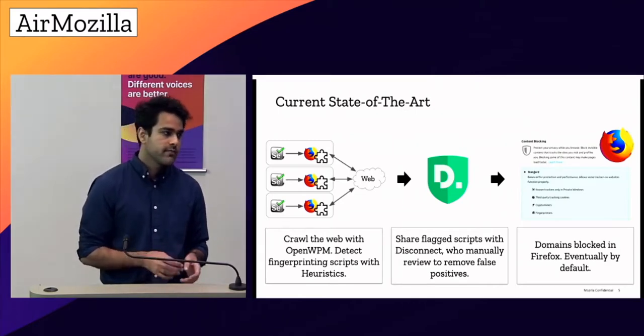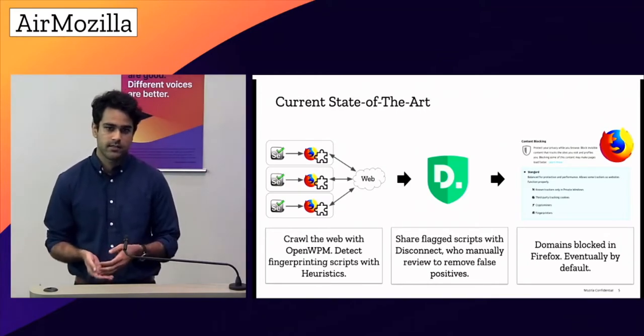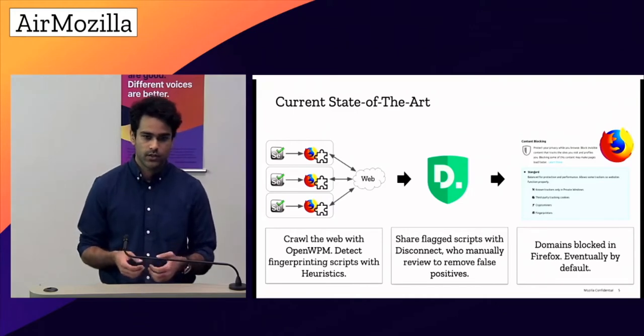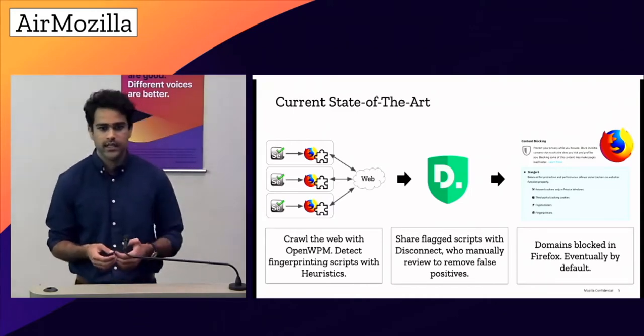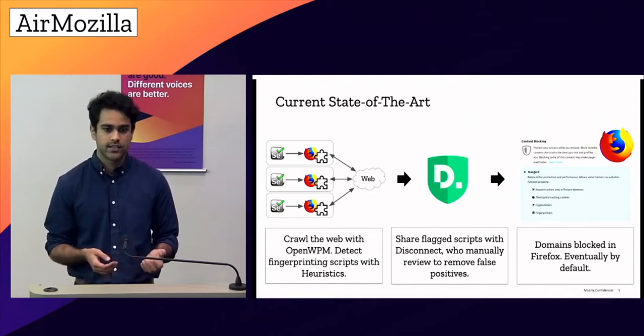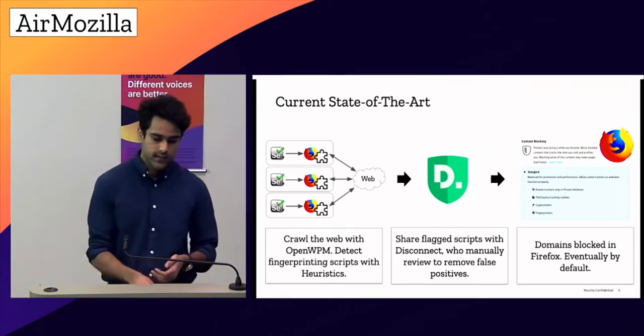For the first example, in which specific APIs are blocked, Tor browser is an example. In case of Firefox, which uses a list to block these scripts, the main idea is to crawl a large number of websites, run some heuristics on that data, and come up with a list which then is matched with websites in real time, and the fingerprinting scripts are blocked.